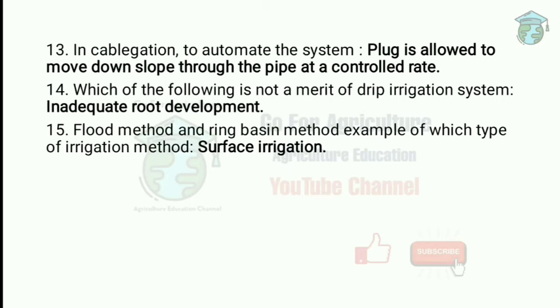Next one, flood method and ring basin method are examples of which type of irrigation method? It is called surface irrigation. Under surface irrigation there are many, we can say, corrugation, surge irrigation, flood method, and ring basin method. These are under surface irrigation.